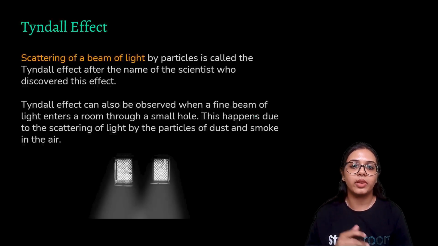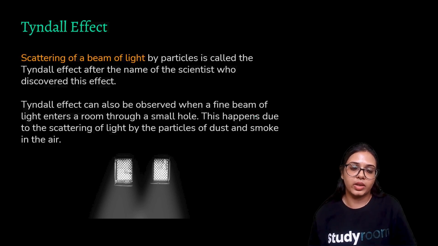Tyndall effect. Scattering of a beam of light by particles is called the Tyndall effect, after the name of the scientist who discovered this effect. Tyndall effect can also be observed when a fine beam of light enters a room through a small hole. This happens due to the scattering of light by the particles of dust and smoke in the air.